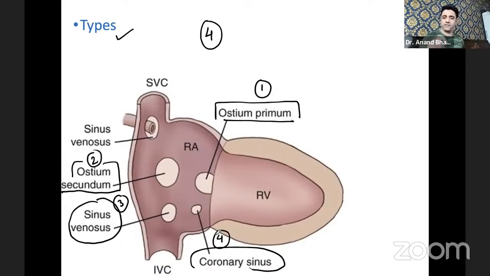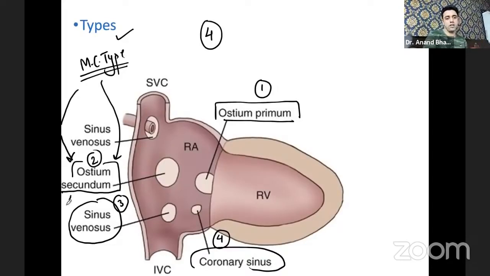Now there are two exam questions over here. The most common type of atrial septal defect among these four is the ostium secundum. Ostium secundum type of atrial septal defect is the most common type of atrial septal defect. That's an exam question, that's a theory question, that's a clinical question.